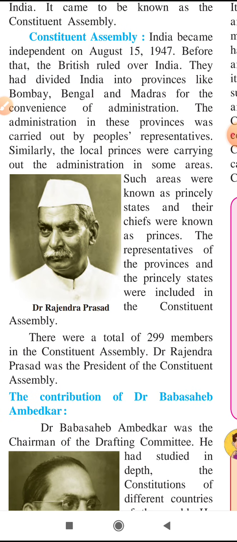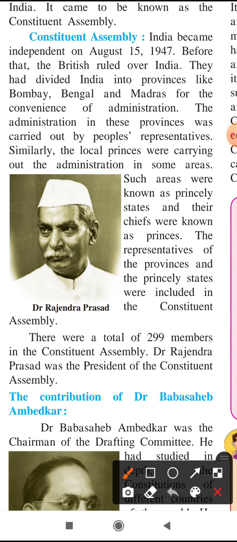Now see here, how many members were there in the Constituent Assembly? 299 members were in the Constituent Assembly, and Dr. Rajendra Prasad was the president of the Constituent Assembly. Now we are going to see the next point.